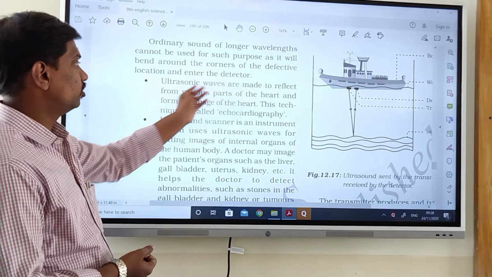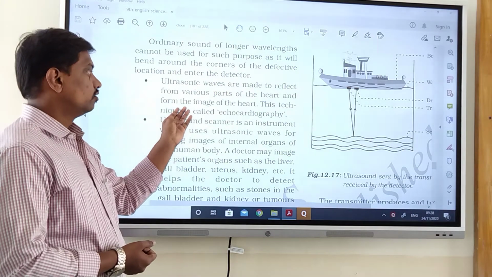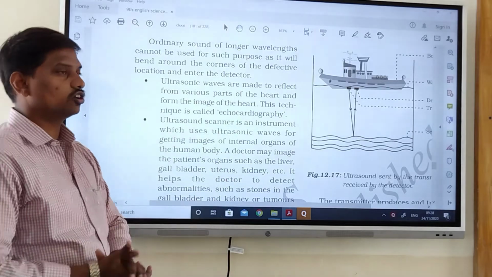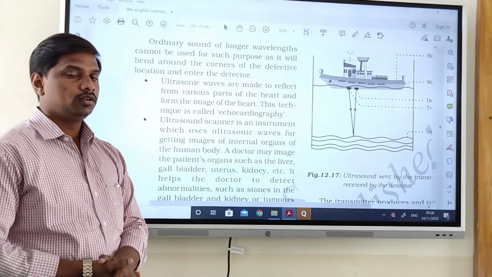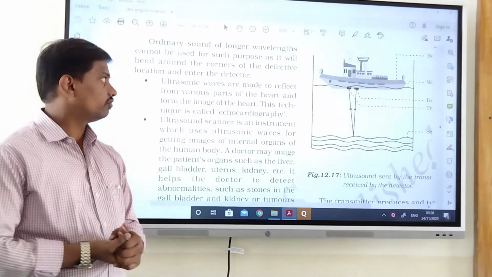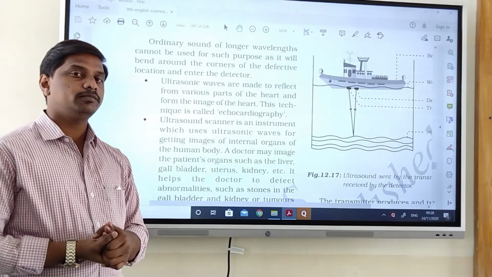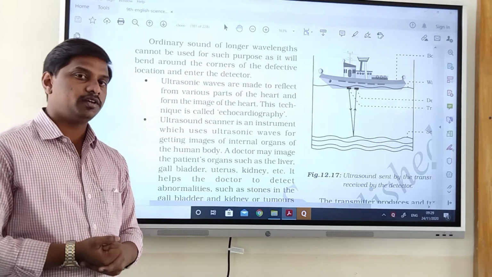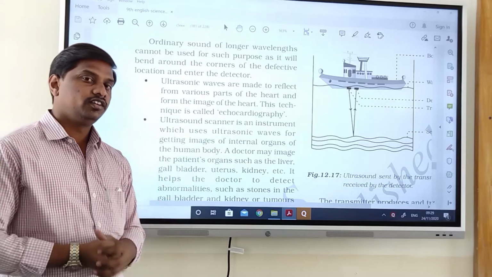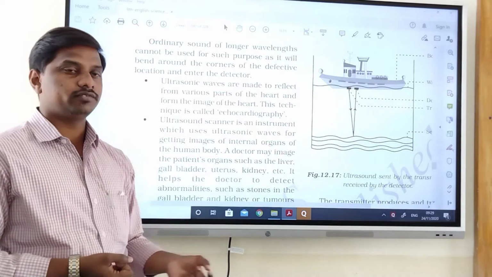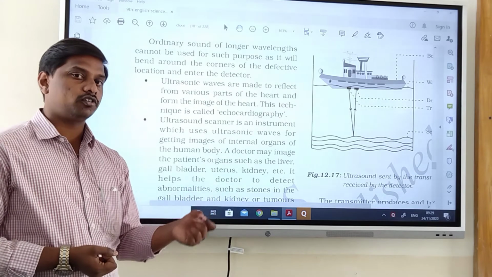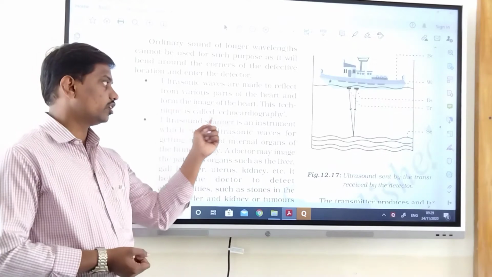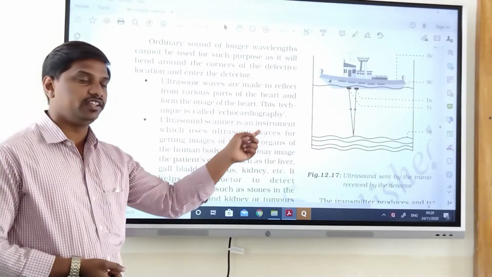Ultrasonic waves are made to reflect from various parts of the heart and form images of the heart. This technique is called echocardiography. Echocardiography means that by passing ultrasonic waves, we can capture the picture of the heart which is present inside our body. If any passage, veins or arteries are blocked, then we can easily find out through this ultrasonic wave technology, which is known as echocardiography.